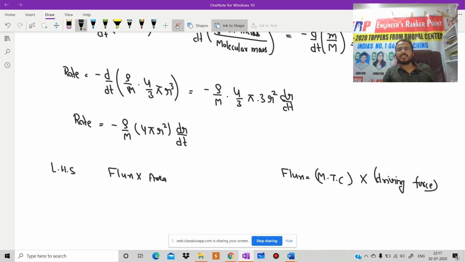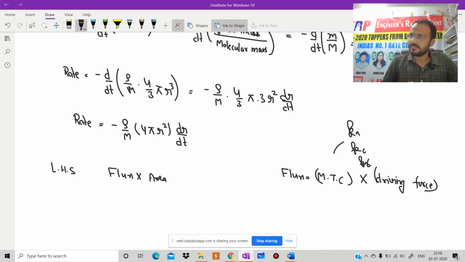Now we have different mass transfer coefficients, which we will discuss later, but just for your knowledge: kx or ky, kc or kg. When we use kx, the driving force will be xA1 minus xA2. When we use ky, then yA1 minus yA2. If kc, then the driving force is cA1 minus cA2. And if we are going to use kg, then pA1 minus pA2. I hope there should be no doubt in this one.